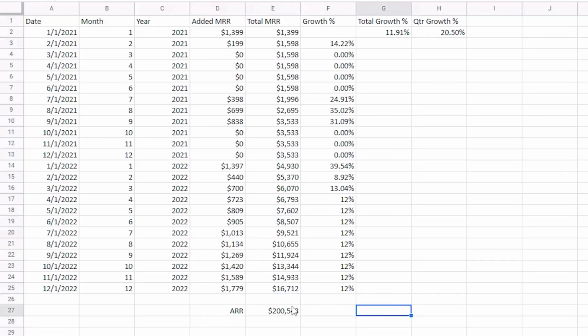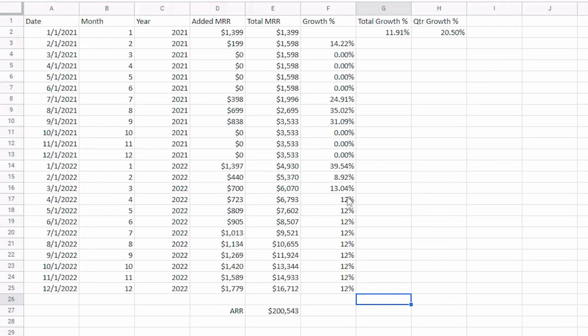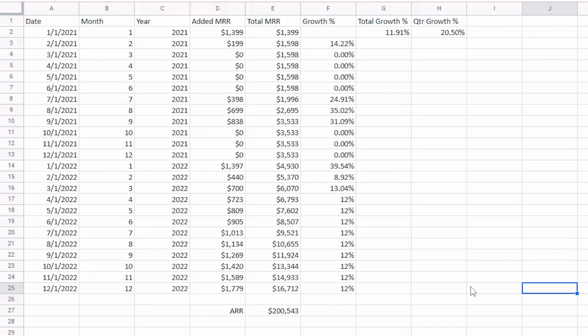So that gets us to $16,712 in MRR, about $200,000 in annual recurring revenue. Now, I do think that 12% is a pretty decent projection, just based on the year, of what we could get to.